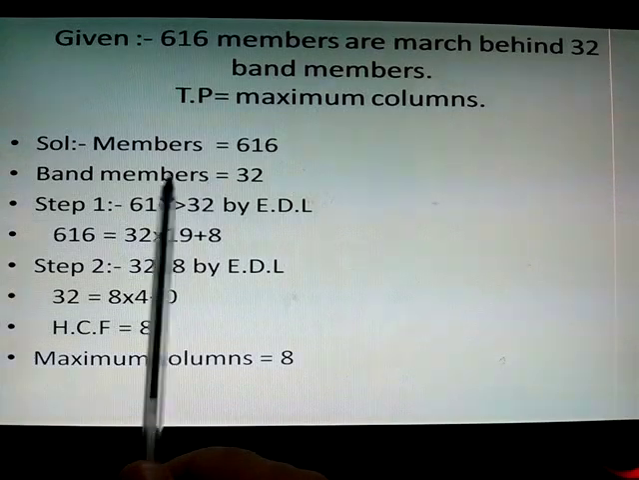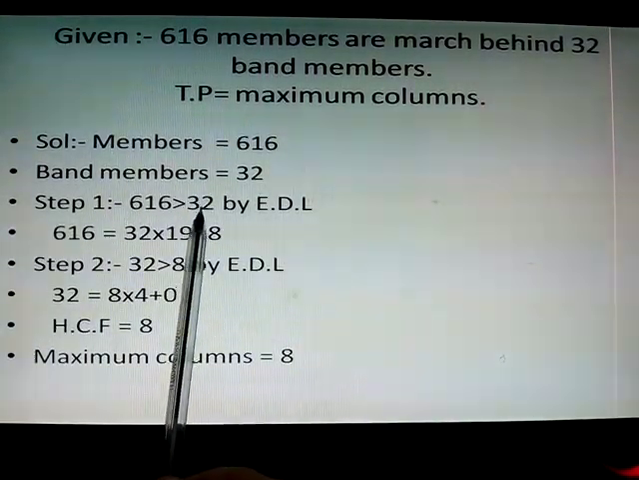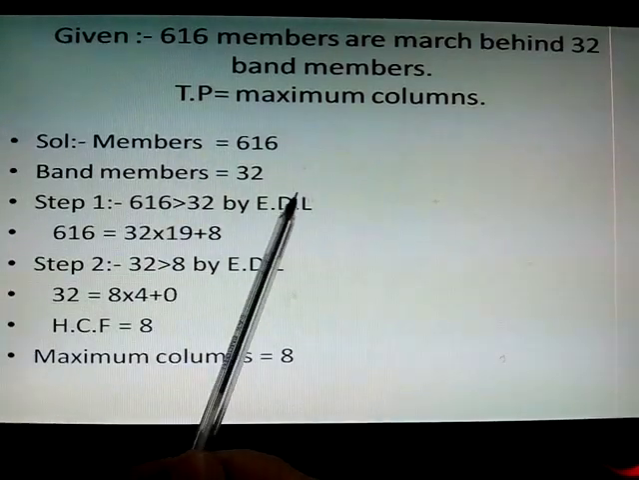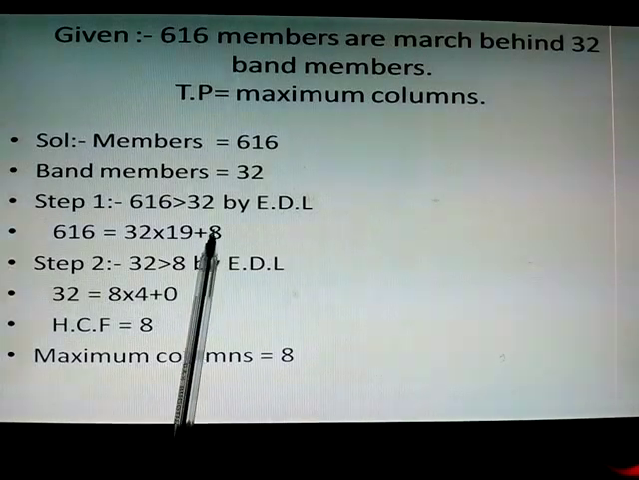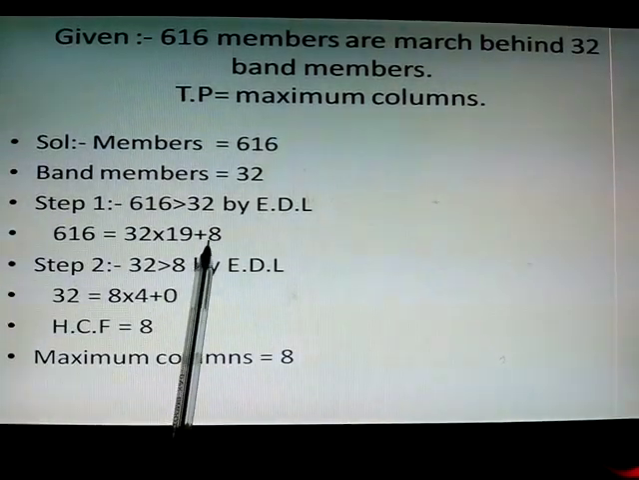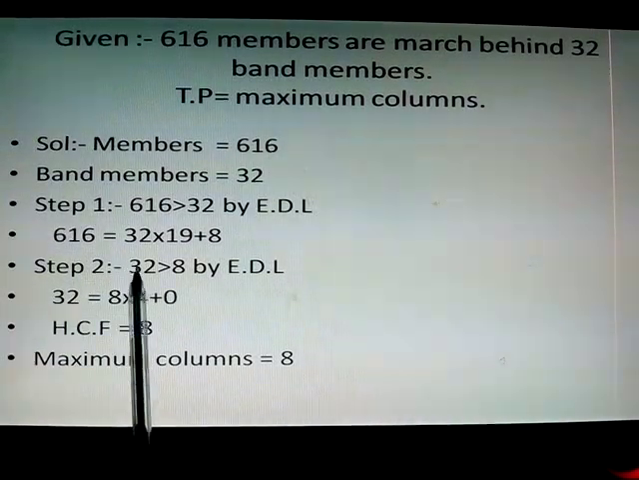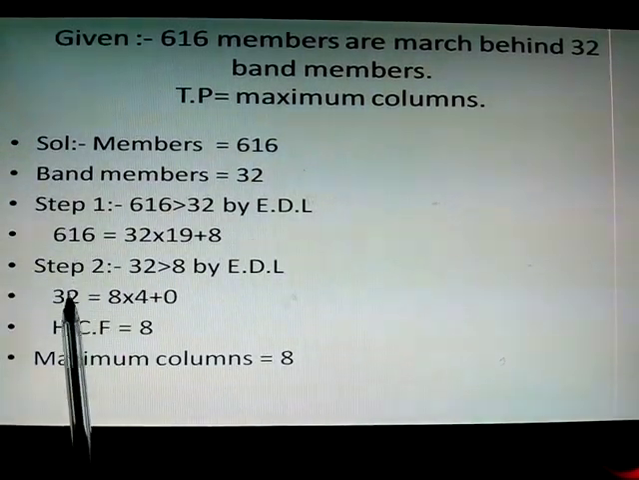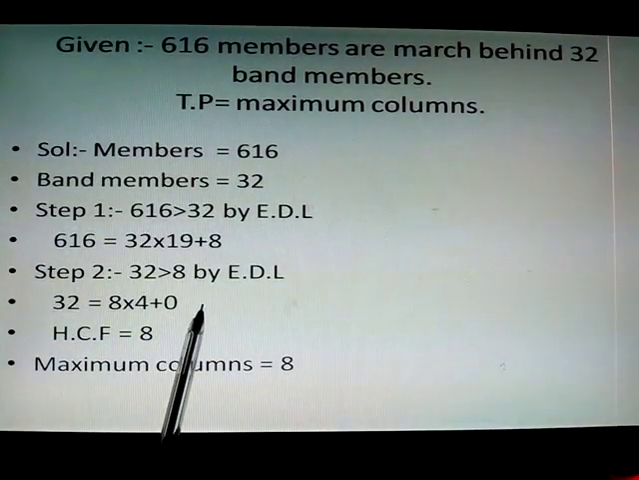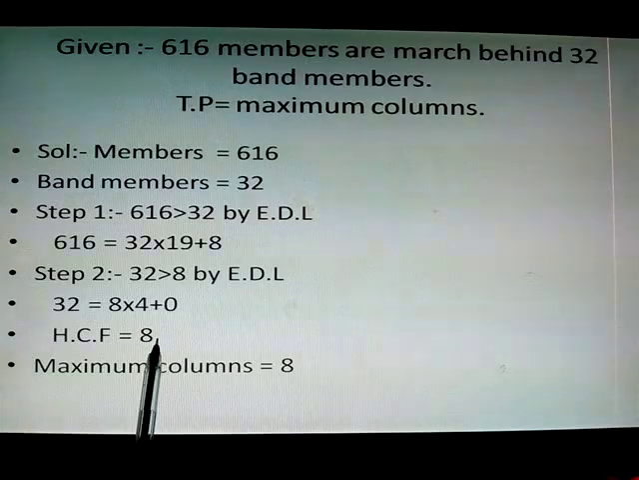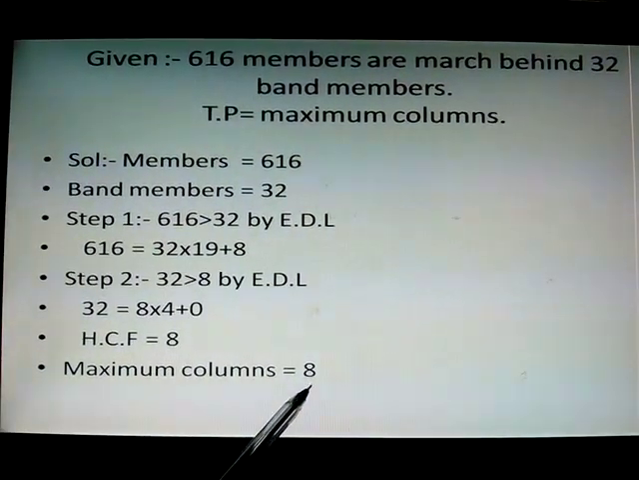So we find the HCF. The first step, 616 is greater than 32. So by Euclid division lemma, 616 equal to 32 into 19 plus 8. So 8 is the remainder, which is not equal to 0. So we use another step. 32 is divided by 8. There the remainder R becomes 0. So it means the HCF is 8. So the maximum number of columns is 8.